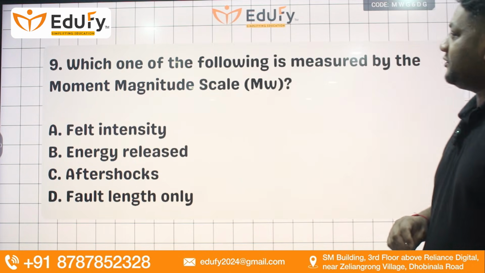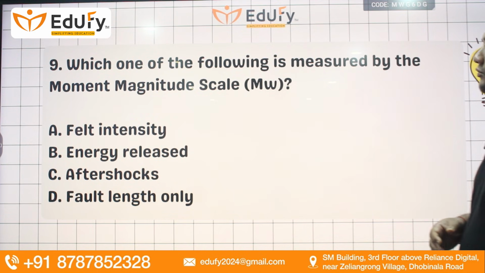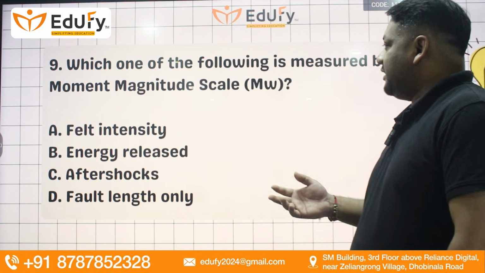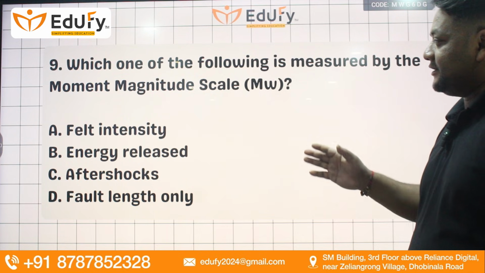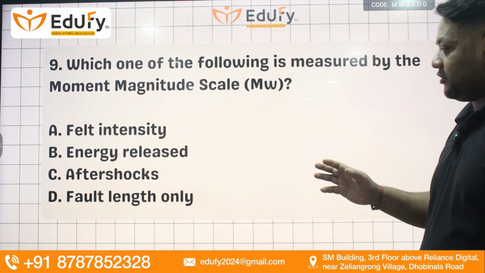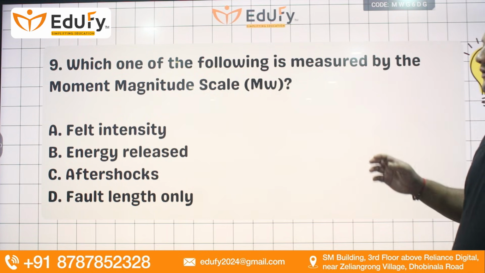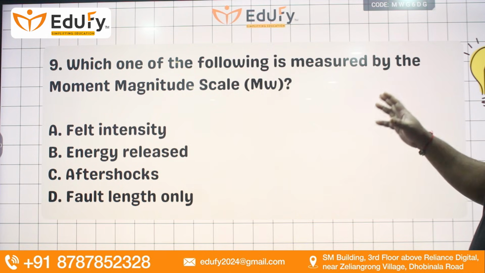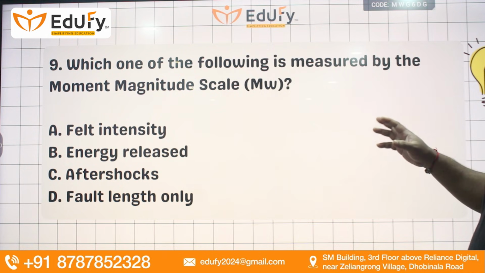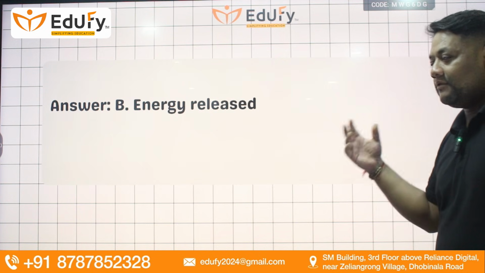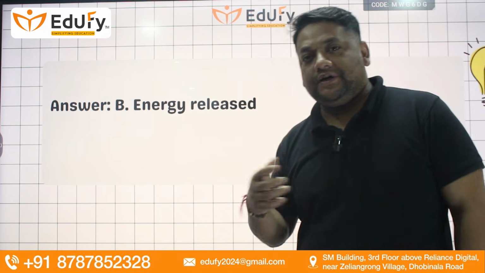Next, which one of the following is measured by the moment magnitude scale? Felt intensity, energy released, aftershocks, or fault length only. So technically, what we measure on the magnitude scale is basically the energy release, how much energy has been released through the earthquake.